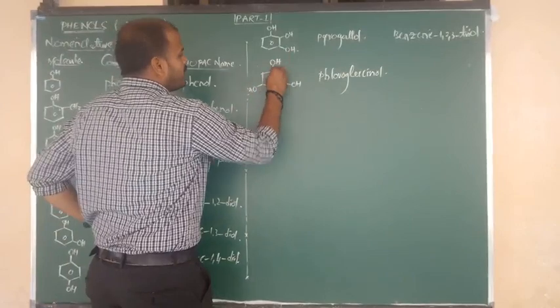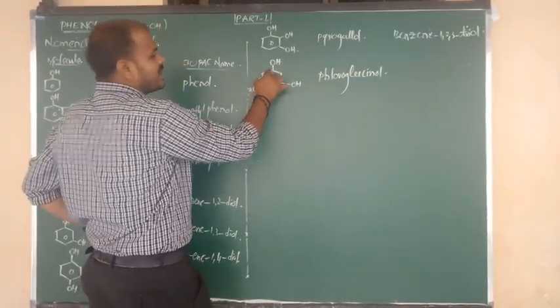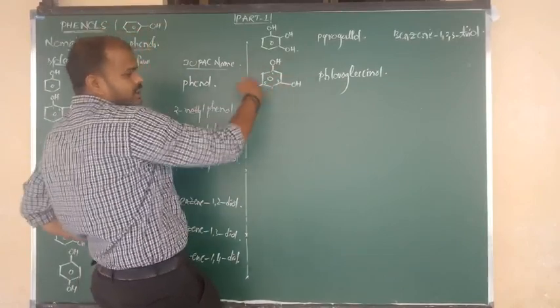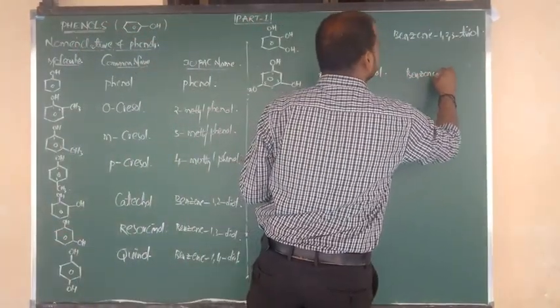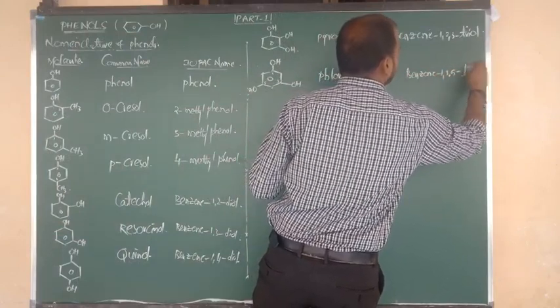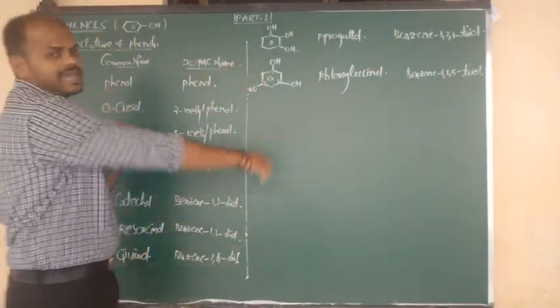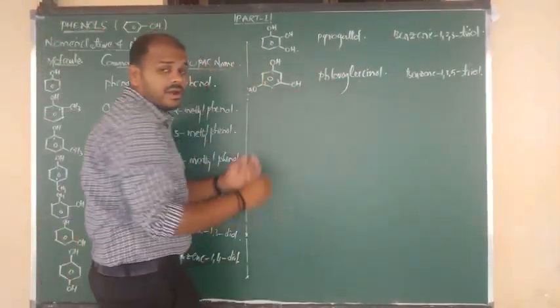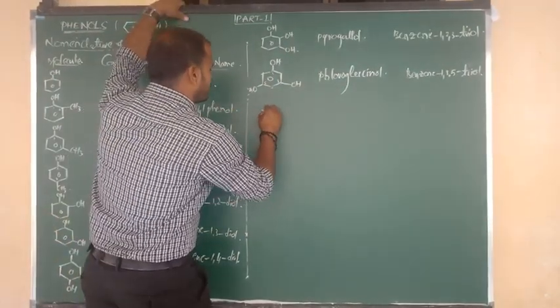Benzene: this is the 1st place, this is the 3rd place, and this is the 5th place. Benzene-1,3,5-triol. So the IUPAC name is nothing but benzene-1,3,5-triol. This is the IUPAC name. And the common name is what? Phloroglucinol. Right.